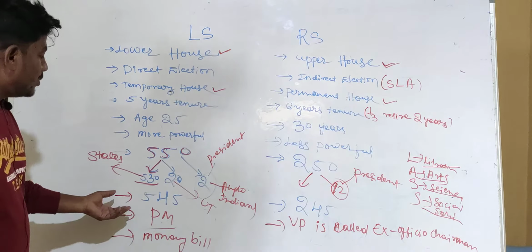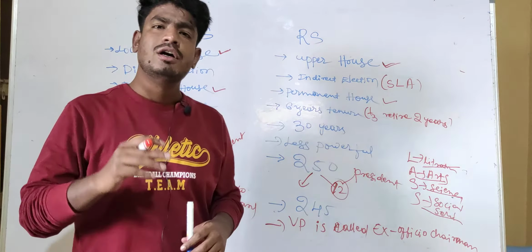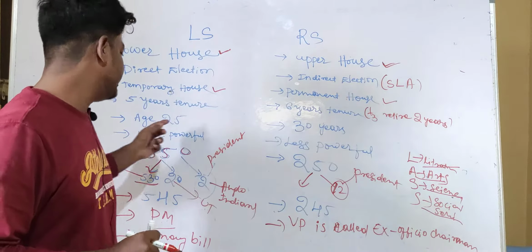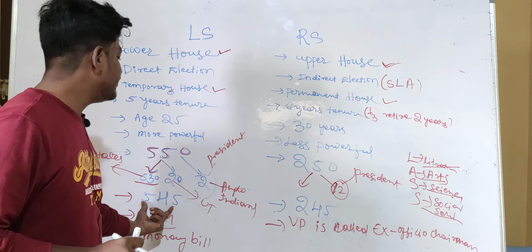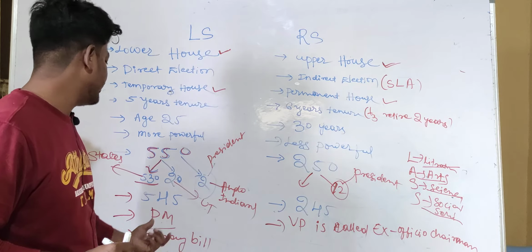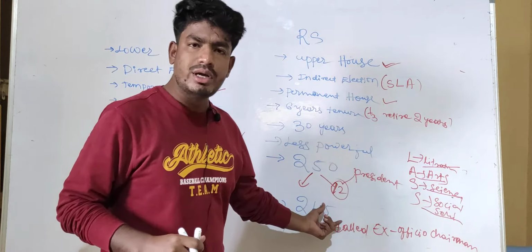Next, what is the present number of Lok Sabha and Rajya Sabha members? If I see the present members, that is 545 for Lok Sabha and 245 for Rajya Sabha.